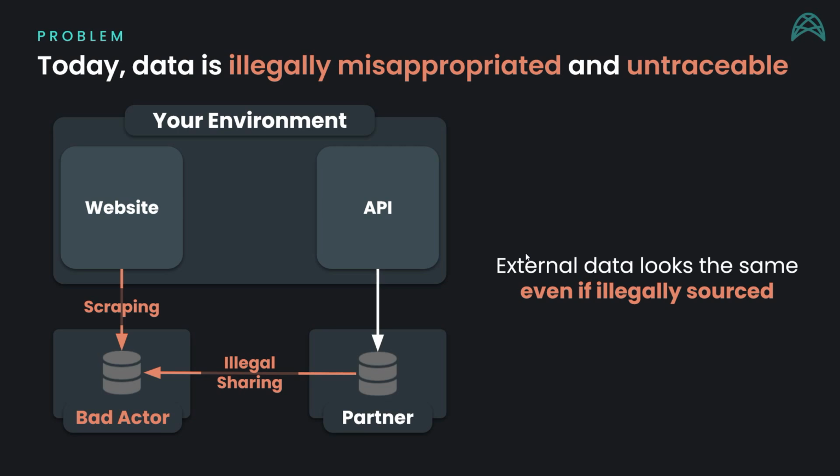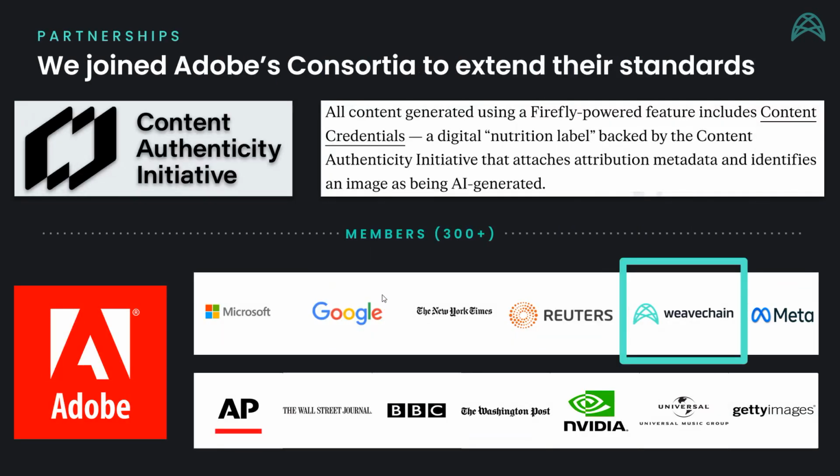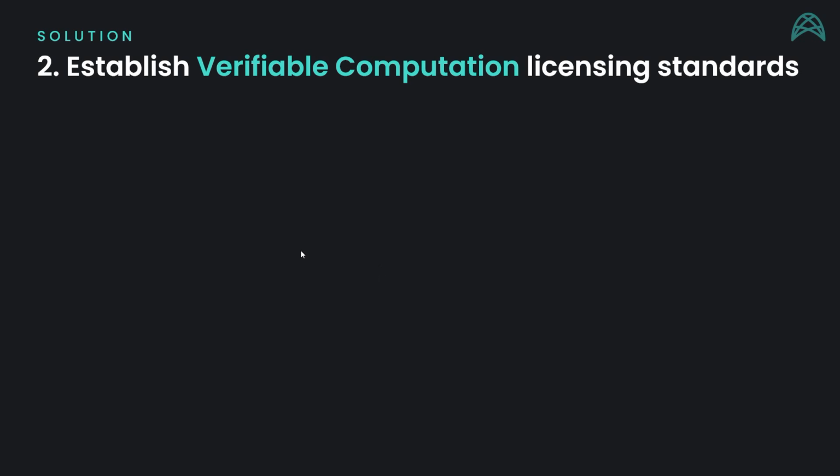First, we need to be able to identify illegally sourced information. And so we'll show a distributor portal designed to receive articles from creators, where we then use content credentials to create a signed manifest as a license, anchored to Rootstock to create immutability guarantees. The content credential standard was pioneered by Adobe, and just this year was adopted by Meta, Google, and myriad other players. Next, we want to showcase how we can establish verifiable computation for use with AI.